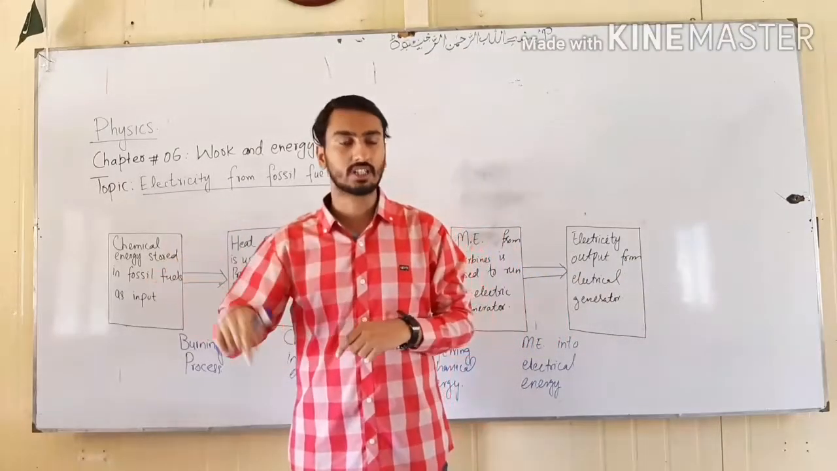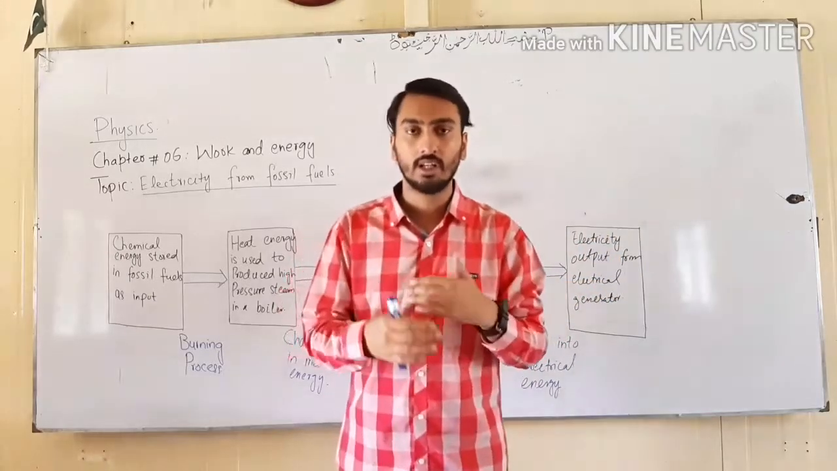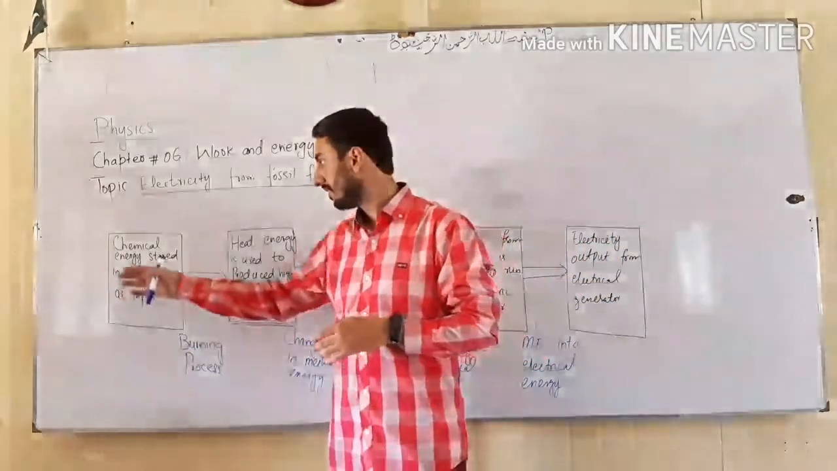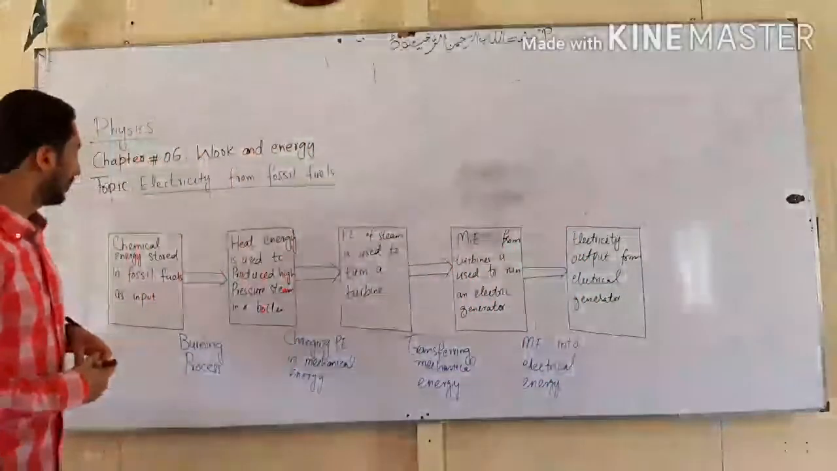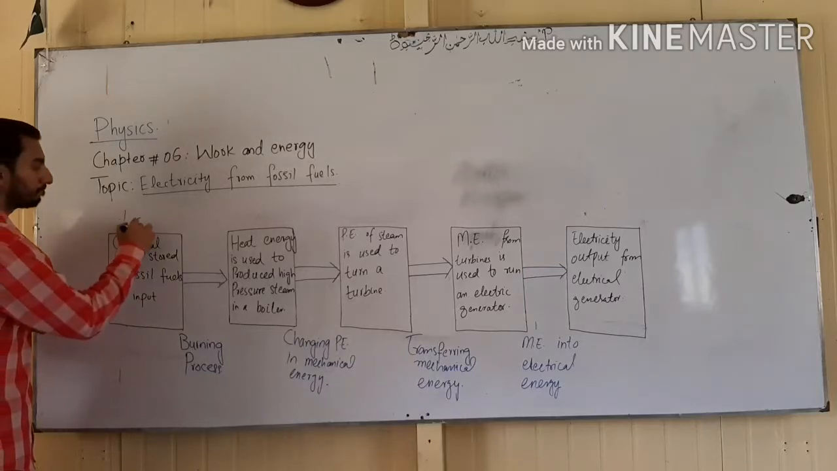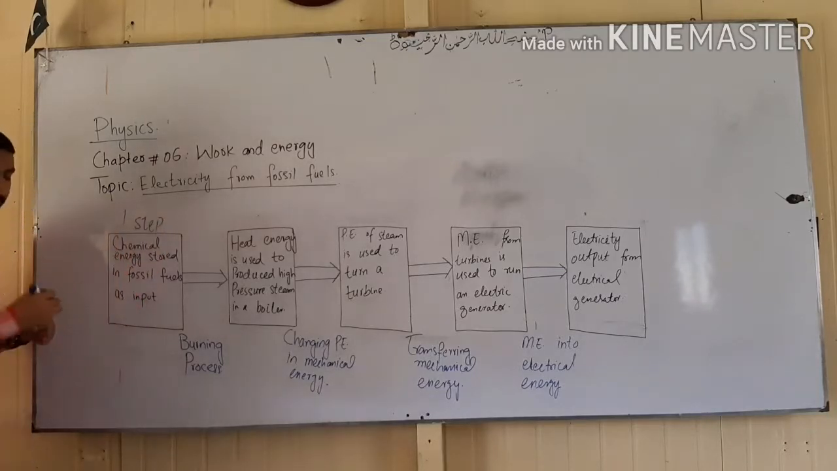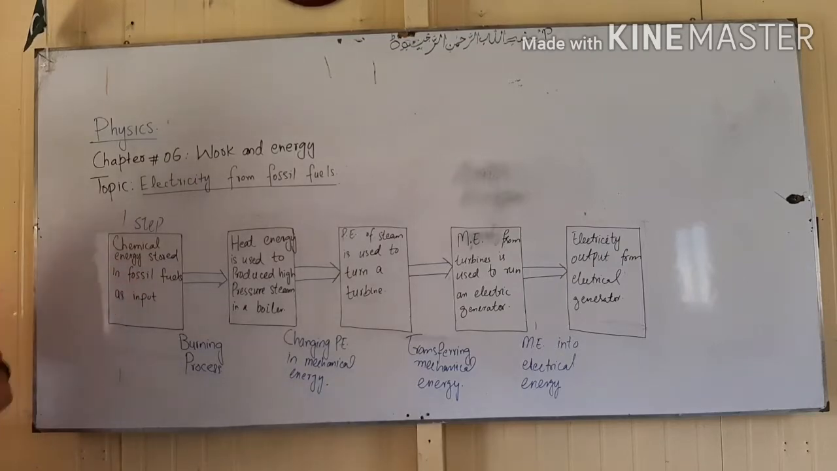From the burning of fossil fuel to the final production of electricity, a lot of energy conversion occurs, and I'm going to explain that with the help of this block diagram. Students, our first step: chemical energy stored in fossil fuels as input.